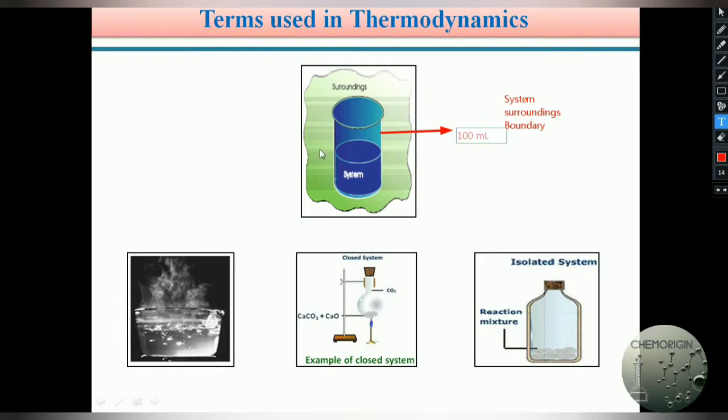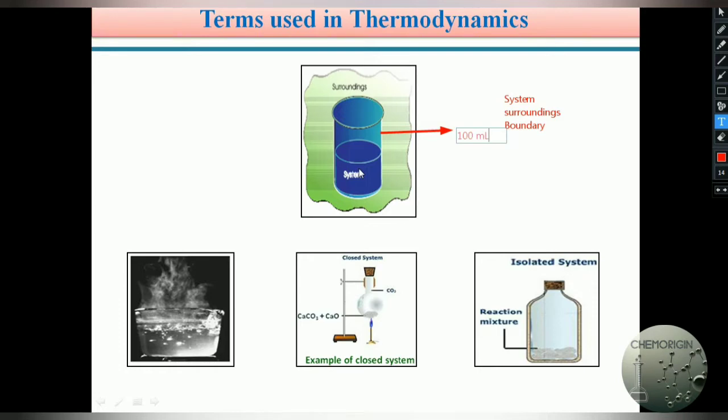Other than the system, the remaining part of the universe is known as the surroundings. For example, we go to the chemistry laboratory, take a 100 ml beaker and take 50 ml of solvent in the beaker.